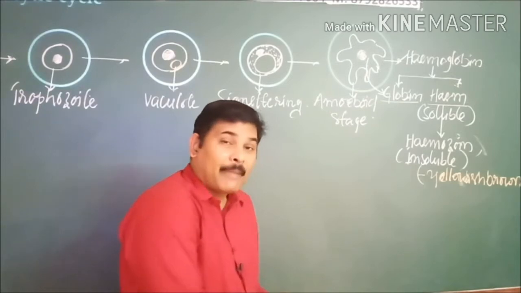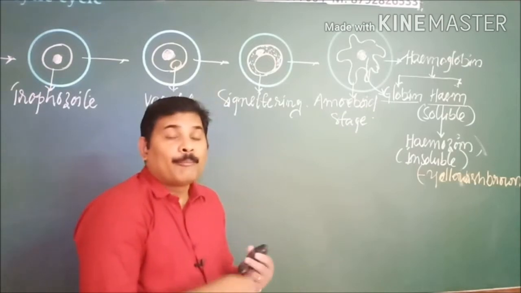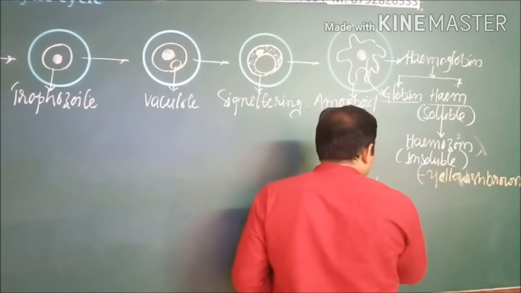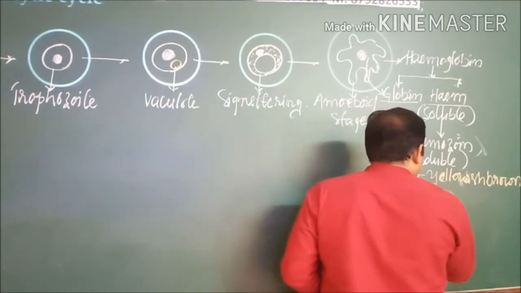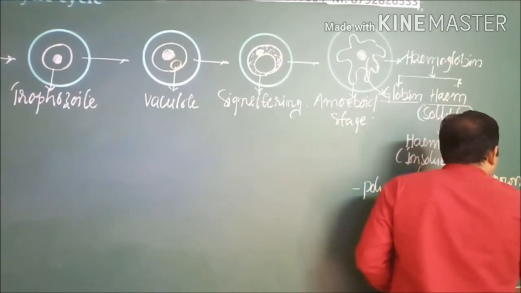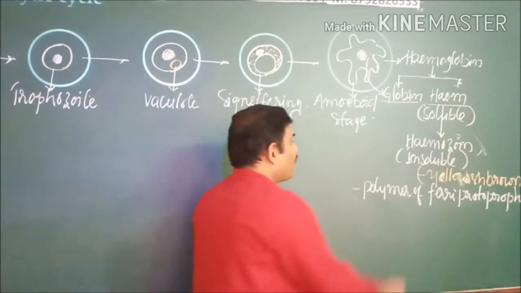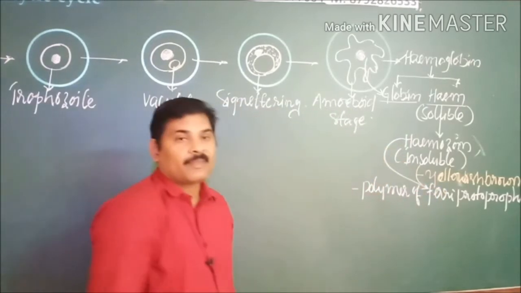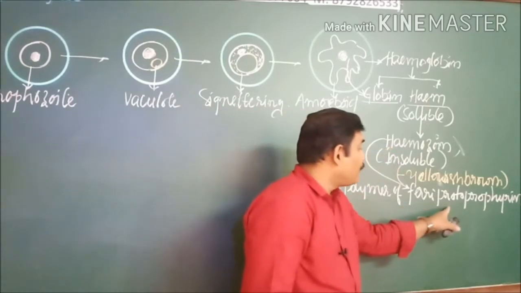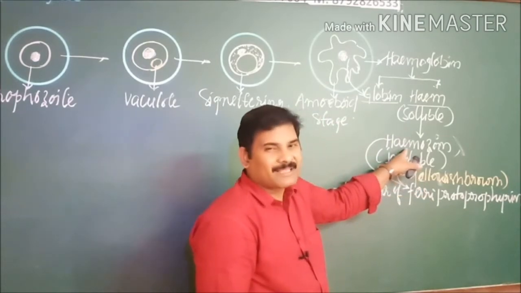When you see the chemical nature of this hemozoin, it is a polymer of ferriprotoporphyrin. This is the chemical form of hemozoin. It is an insoluble component. It is actually a toxic substance.